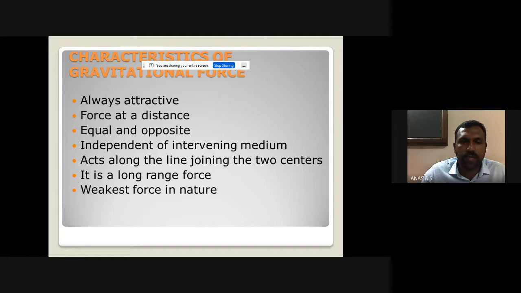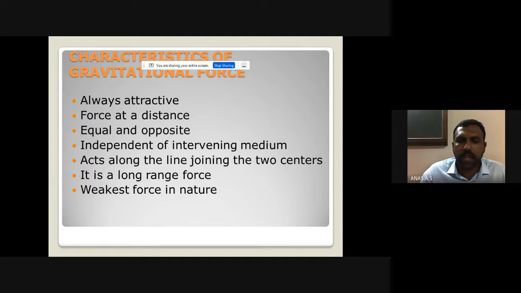It is a long range force. That is, a planet also exerts a force on Earth, or on any body on the Earth. Whatever the distance, there is a small force acting between two bodies, and it is the weakest force in nature. If the masses m1 and m2 are in kilogram and the distance d is in meter, then the gravitational force is equal to capital G, as the other values become 1.